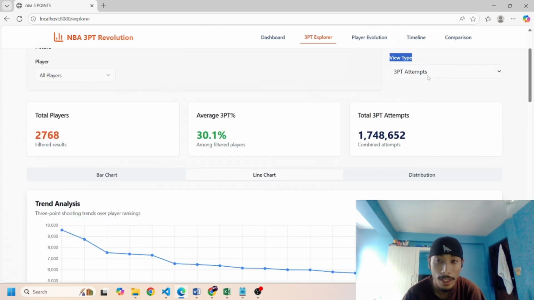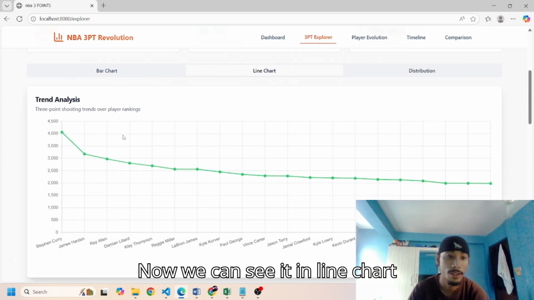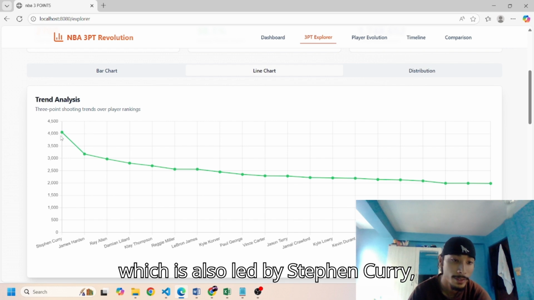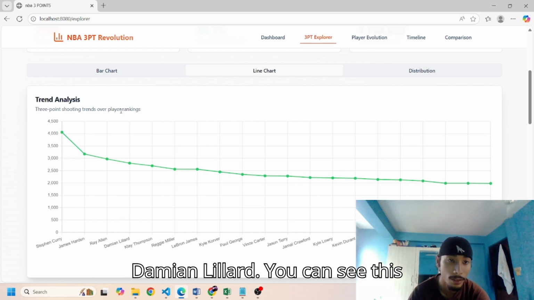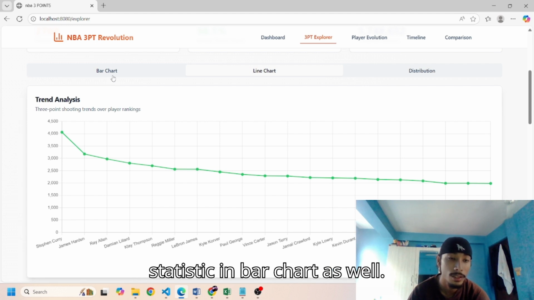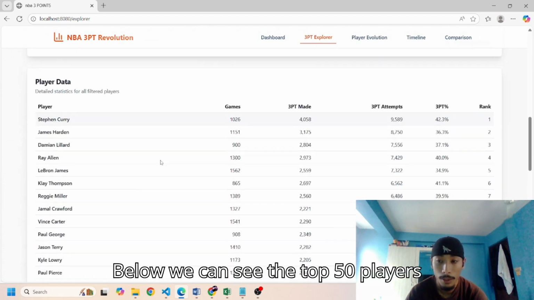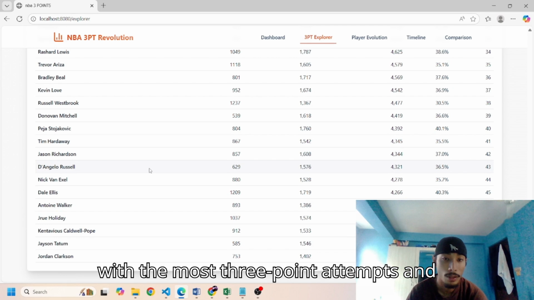Now we can change the category to three-point made. Now we can see it in line chart, which is also led by Stephen Curry, followed by James Harden, Ray Allen, and Damian Lillard. You can see this statistic in bar chart as well. Below we can see the top 50 players with the most three-point attempts and made.